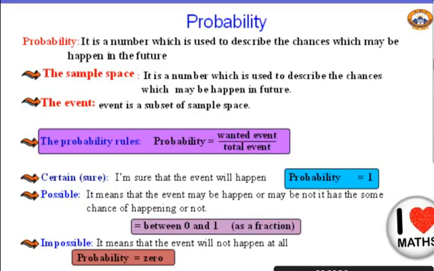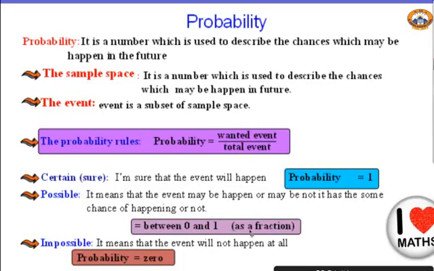Okay, I have an event. I want to know if this event may be a certain or sure event, it may be possible, and it may be impossible. So I have three types of events. First, if this event is sure, so it's a must, it will happen, or certain, so its probability will be 1. What about if this event is possible? Possible means it may happen and it may not. So maybe yes or maybe no. So it will be between 0 and 1.